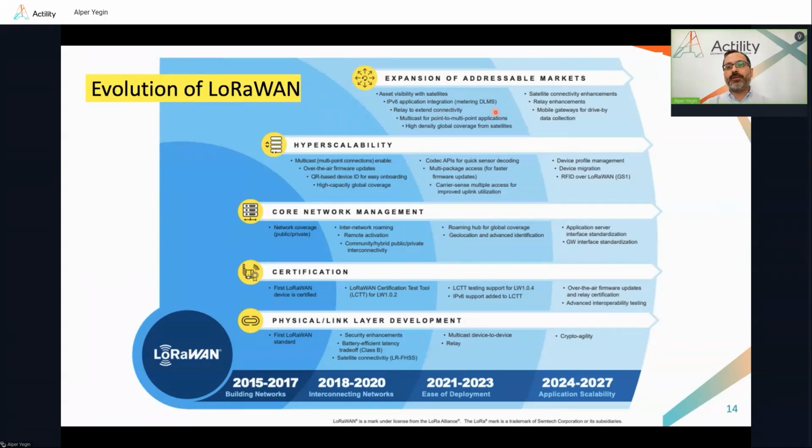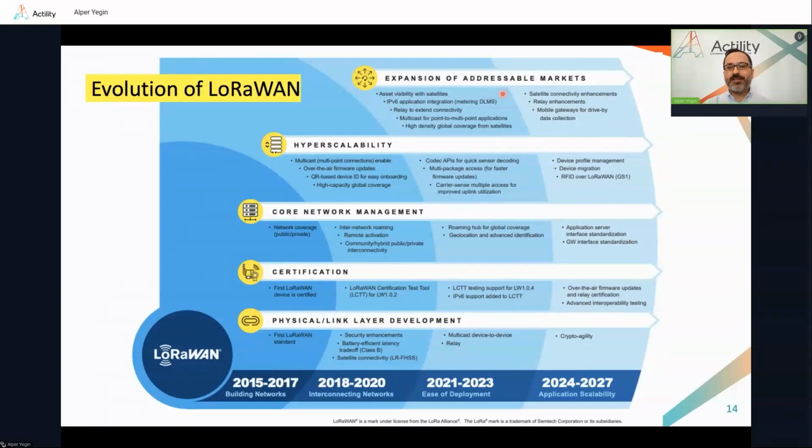Another good example is the support of DLMS, also through this IPv6 adoption. And we have got into building a standard for normalizing the so-called application codecs. These are pieces of code, mostly JavaScript code, that translate between binary encoded payload and JSON.